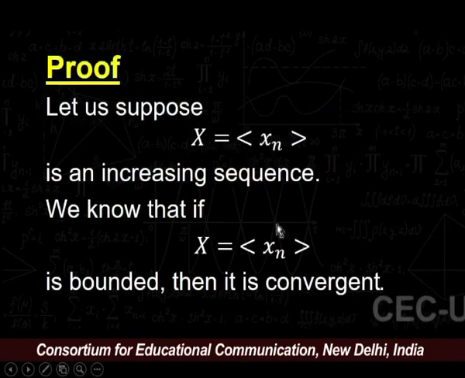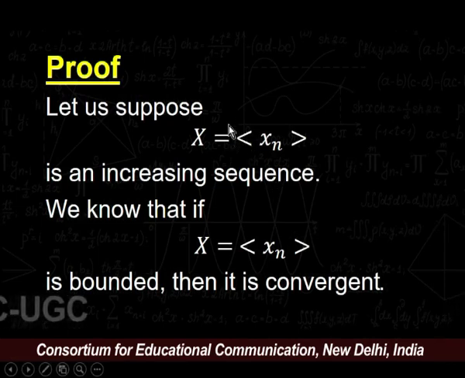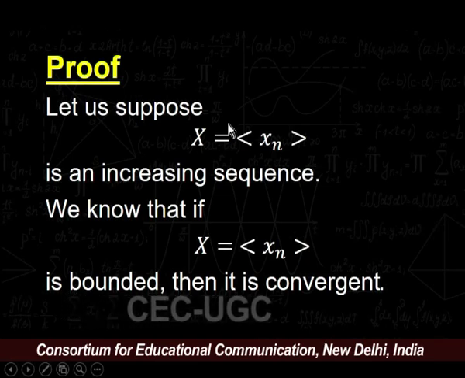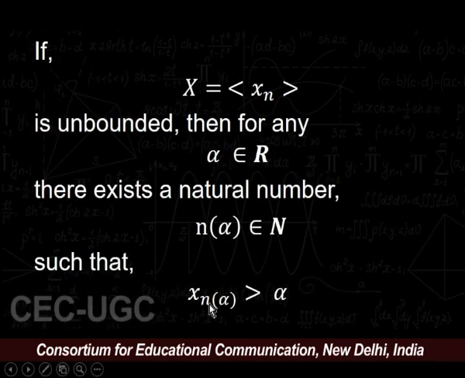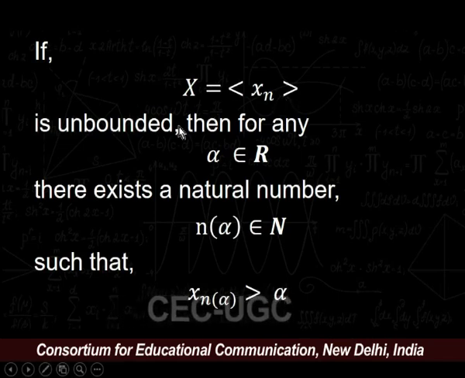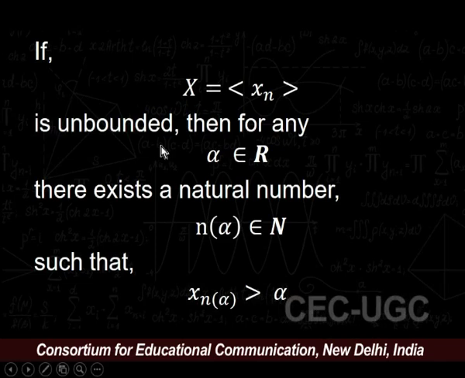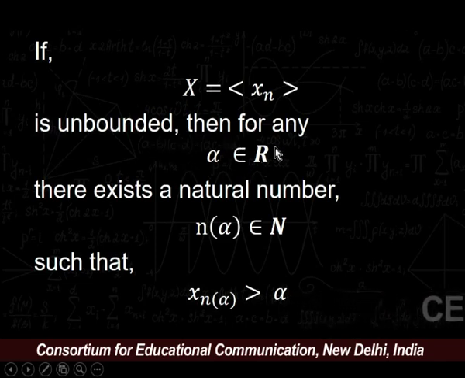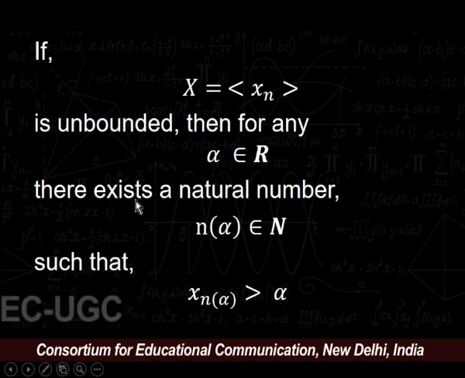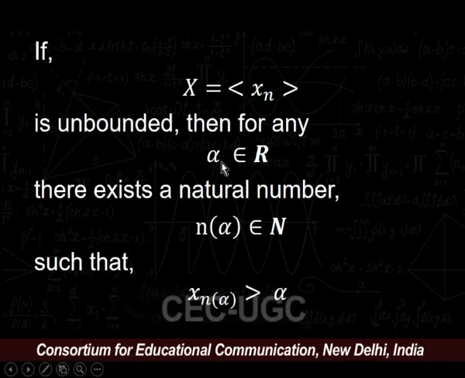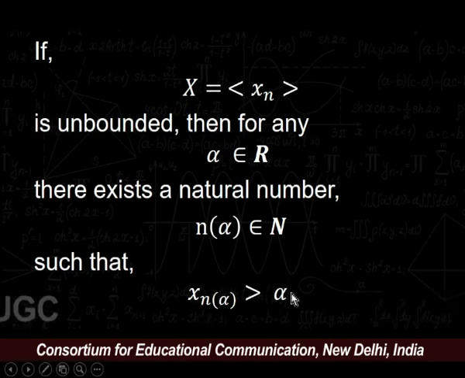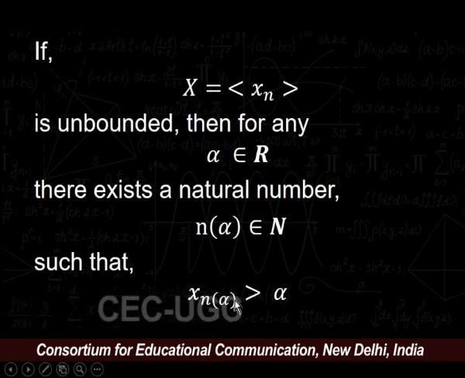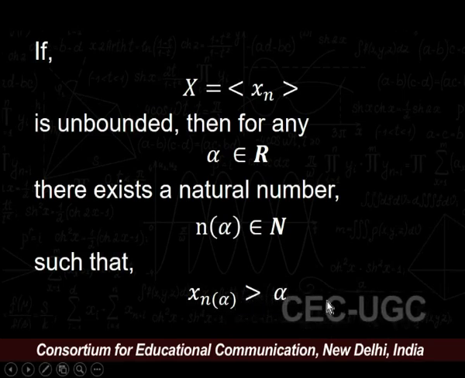Let us start with the proof. Let us suppose X = (x_n) is an increasing sequence. We know that if X is bounded, then it is convergent. If X is unbounded, then for any alpha belonging to R, we must have a natural number n, depending upon alpha, such that x_n is strictly greater than alpha.